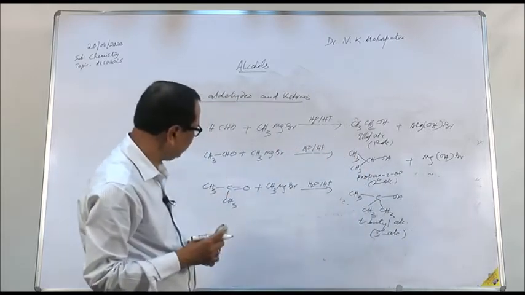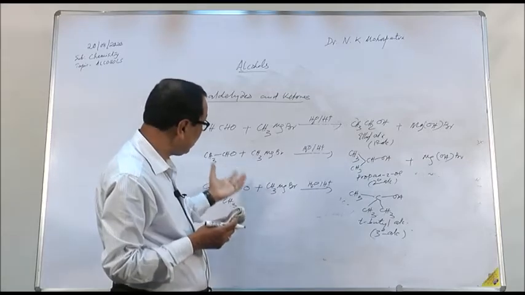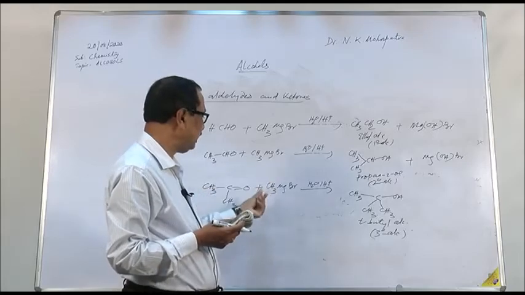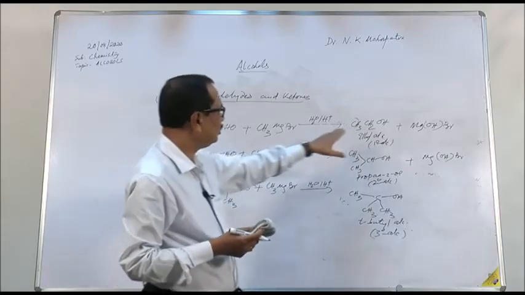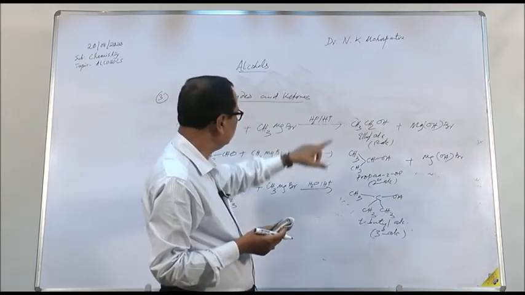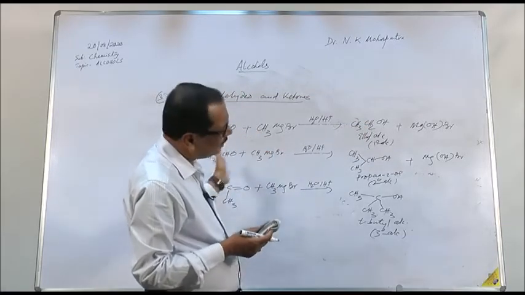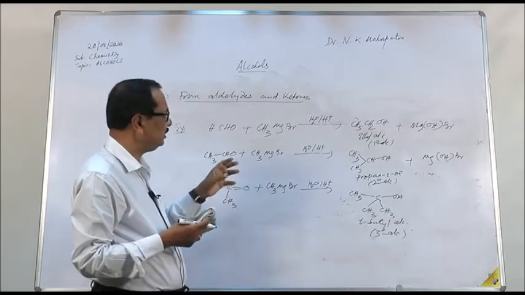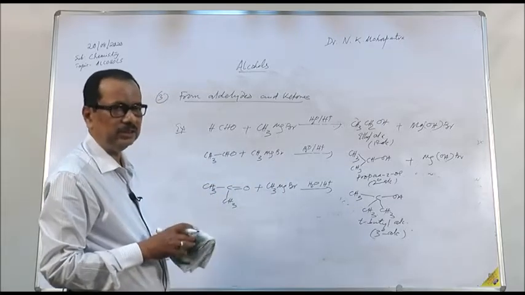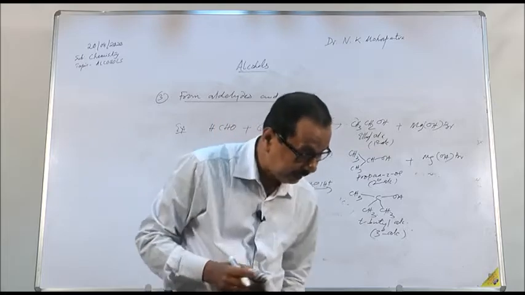So the scheme of reaction is same, and you can also synthesize your required alcohol using these alkyl groups, methyl magnesium bromide or ethyl magnesium bromide or any. So if you want propyl alcohol, then you can use here ethyl, or if you want isopropyl alcohol, you can use methyl magnesium bromide. Accordingly, depending on your requirement or synthesis, you can get your desired alcohol using this method. So this method is used for preparation of primary, secondary and tertiary alcohol from aldehyde and ketone.